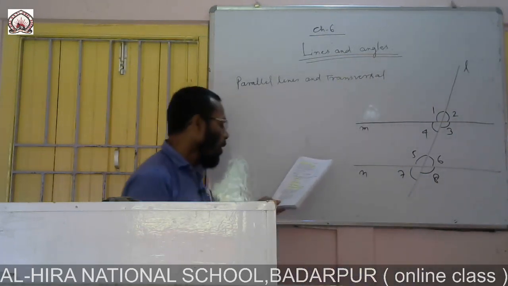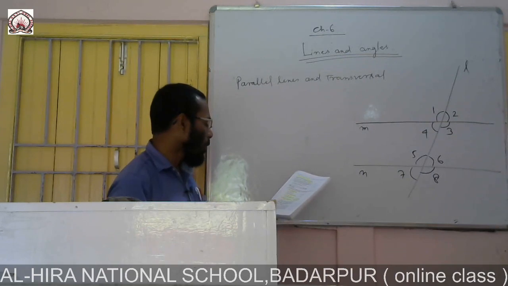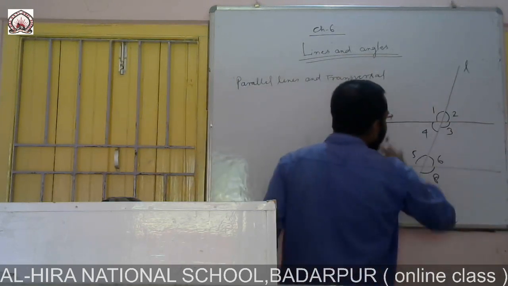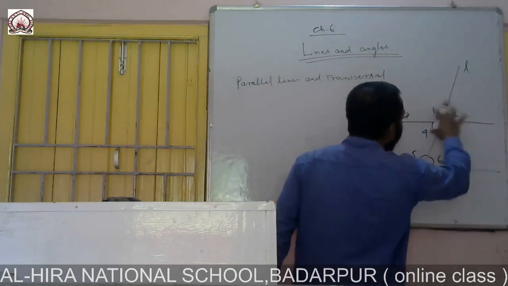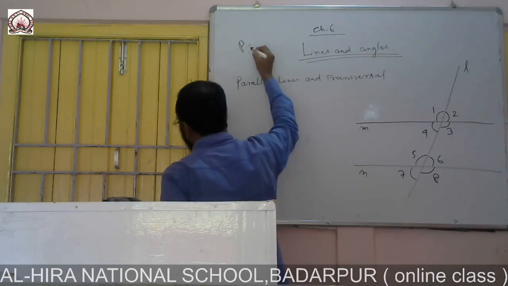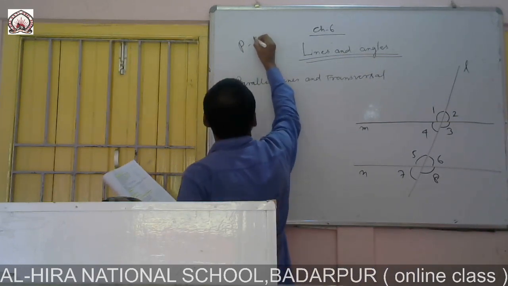So we get 8 angles. Now, what is the relation between these 8 angles? This is in your book, page number 121.